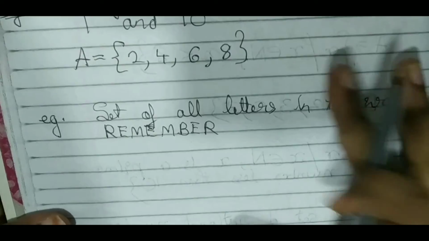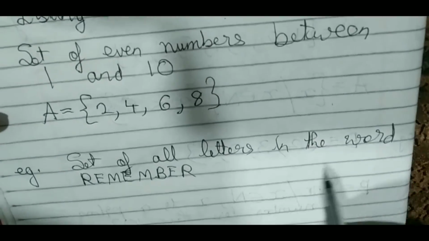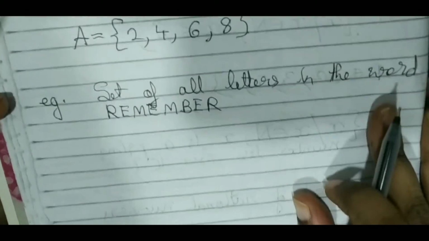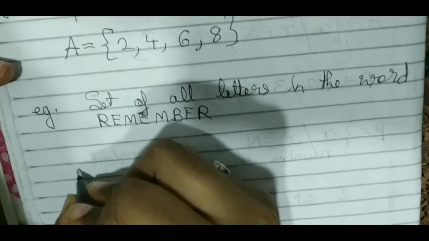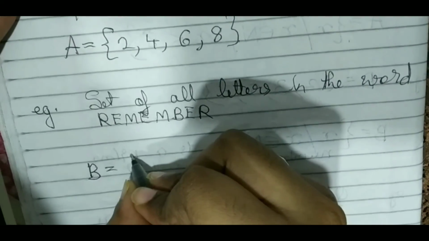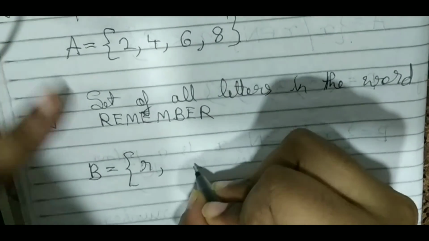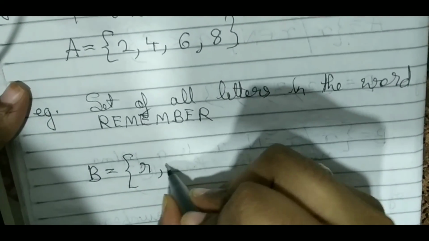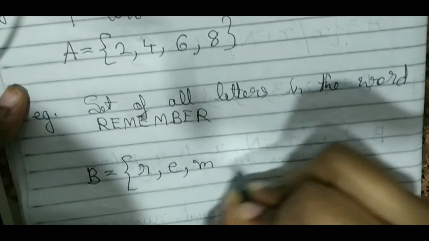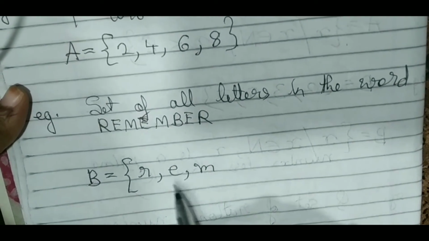See the second example I am showing you: the set of all letters in the word "remember." We will denote it by B. In the listing method, how will we write it? First we write R. The next letter is E. The next is M. Again E is there, but we have already written E in the set, so we will not repeat it.